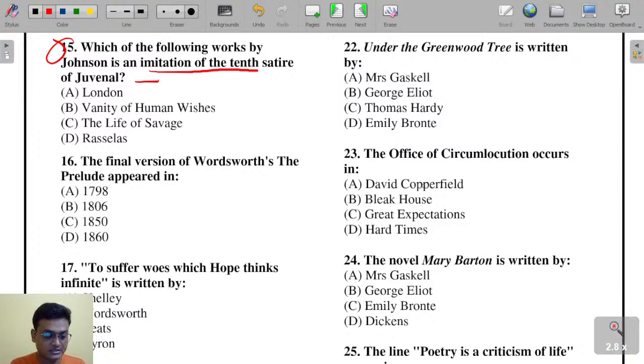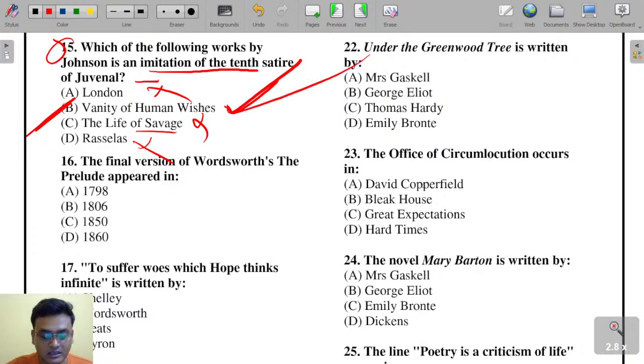Here the right answer is among London, The Vanity of Human Wishes, The Life of Savage, and Rasselas. London will not be it, The Life of Savage, Rasselas is also not. So in The Vanity of Human Wishes, Samuel Johnson has imitated the 10th satire of Juvenal. So here B is the right answer.